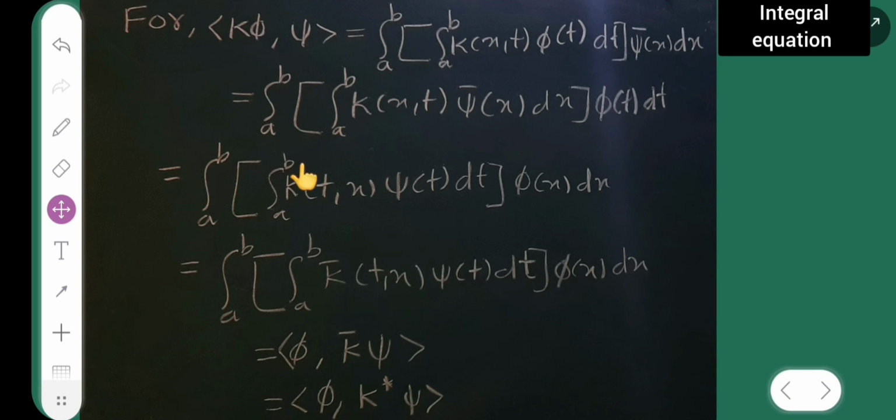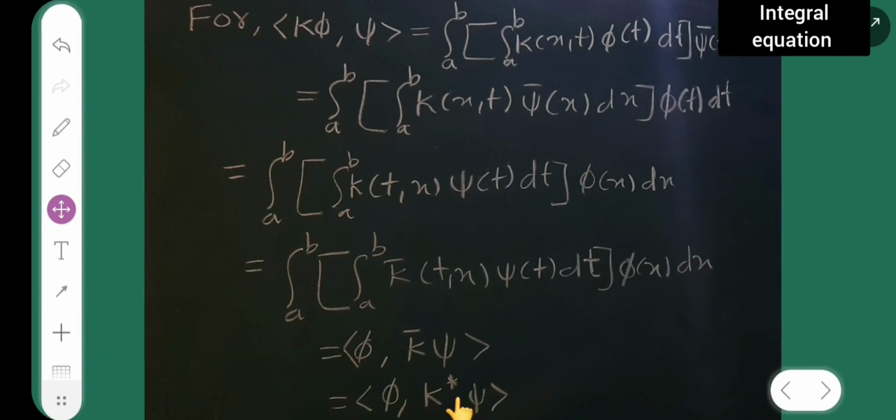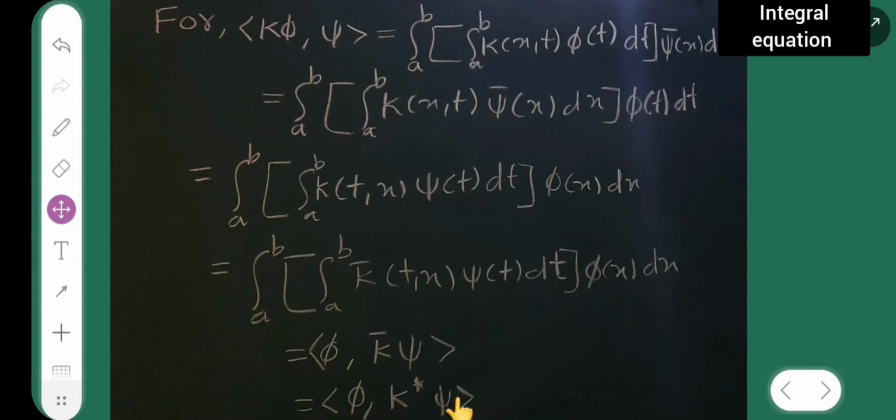Wherever there is x you have to put t, and wherever there is t you have to put x. So k of t comma x psi bar of t dt into phi of x dx. Now this is equal to integral from a to b, integral from a to b of k bar of t comma x psi of t dt, phi of x dx, and this is nothing but the inner product of phi comma K star psi. So you can write it down.